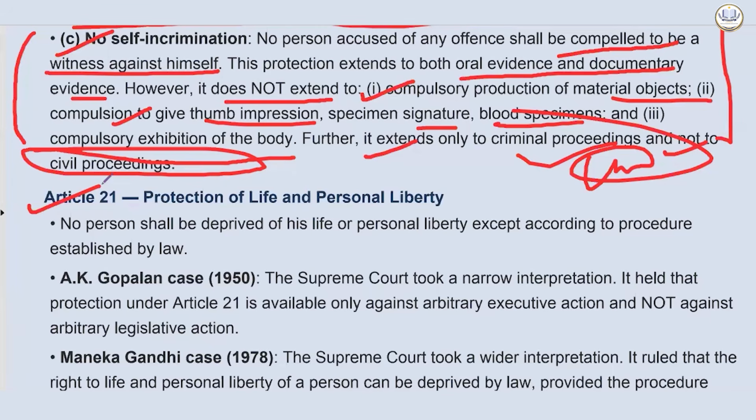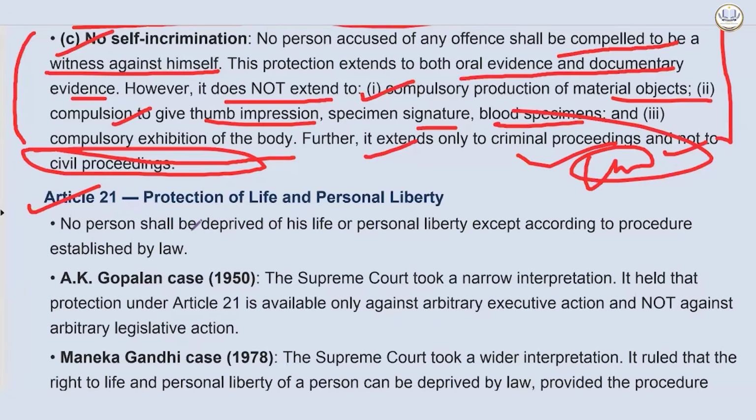We read Article 14, equality before law and equal protection of law. Now, where does it stem from? It stems from rule of law. Previously, when there were kings, they could punish anybody based on their whims and fancies. Now, the law requires that one cannot treat anybody based on whims and fancies, and there should be equal protection of law and right to equality before law. This came because of the rule of law, and this is a cornerstone of democracy. If there is no rule of law, there cannot be any fulfilling democracy. That's very, very important to know.